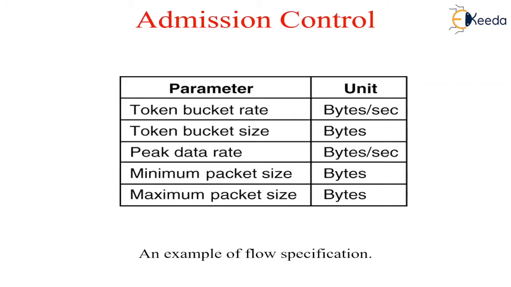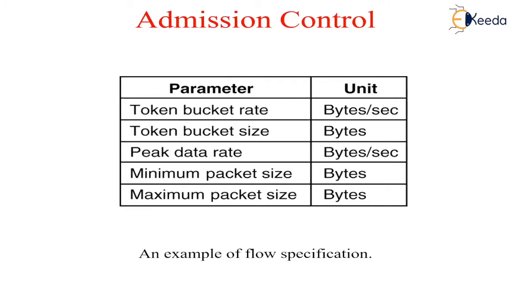Flows must be described accurately in terms of specific parameters that can be negotiated. A set of such parameters is called a flow specification. Typically, the sender produces a flow specification proposing the parameters it would like to use. As the specification propagates along the route, each router examines it and modifies the parameters if needed. The modifications can only reduce the flow, not increase it. When it gets to the other end, the parameters can be established.